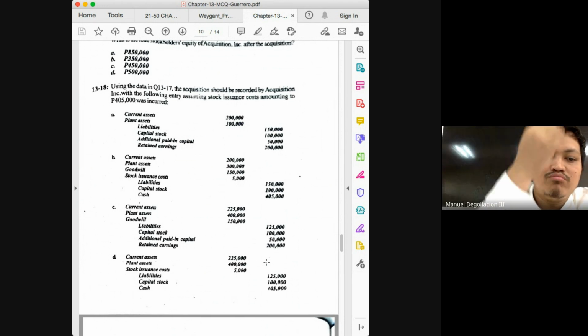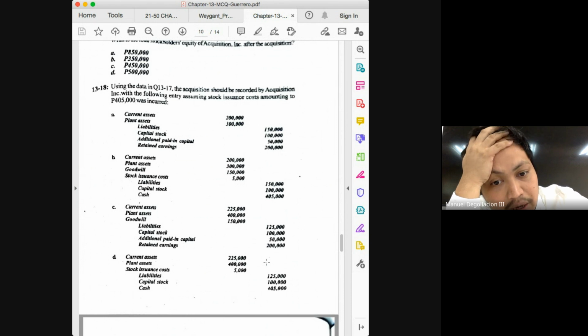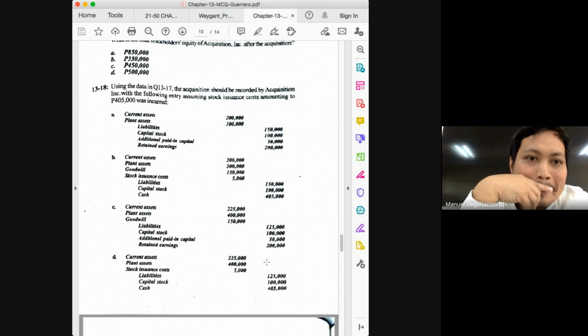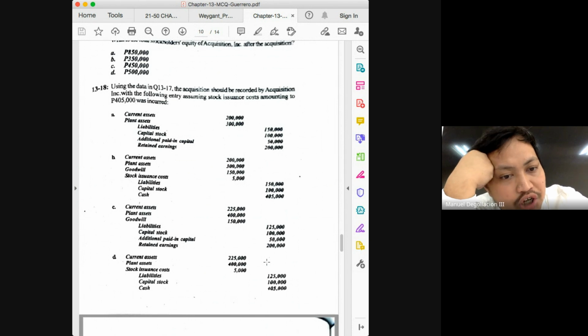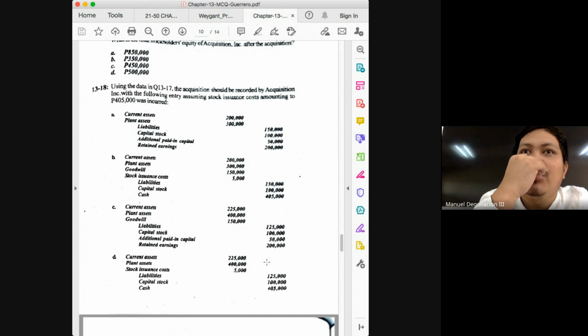Next, what else will happen? The capital stock or share capital in the amount of 100. Okay? But why do we not see any share premium or additional paid-in capital here? Because what does problem 18 want us to assume? Assume that stock issuance cost amounting to 405 was incurred. What's the rule for your stock issuance cost, class? If they are paid in cash, then where should they be charged? Charge them to your share premium arising from the issuance of shares.